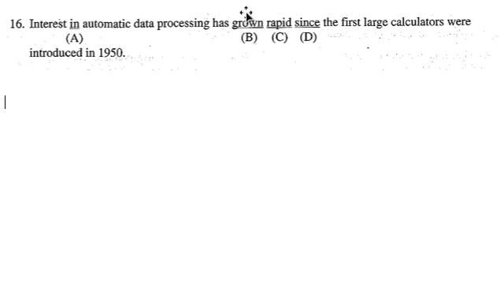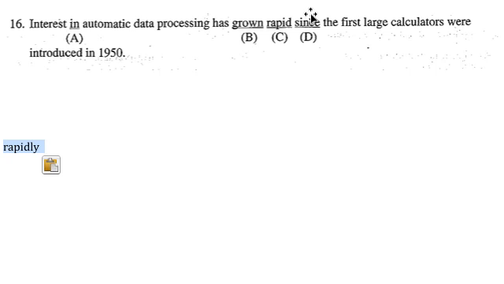If you're careful about it, you'll notice that this word should be describing how it is growing. So this should be an adverb. It should be rapidly, not rapid. So there is the answer. Rapidly is what should go there. So it ends up being choice C on this one.